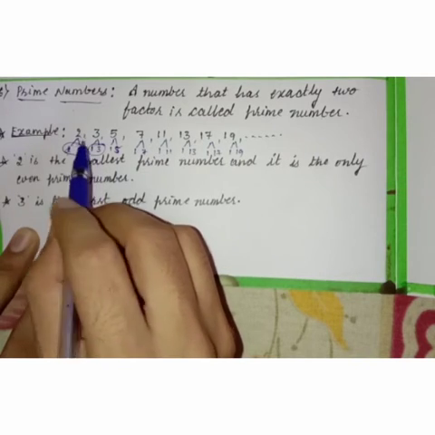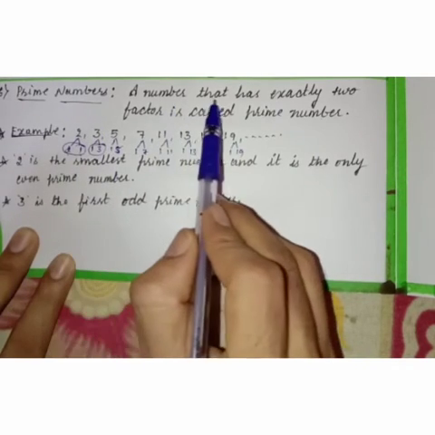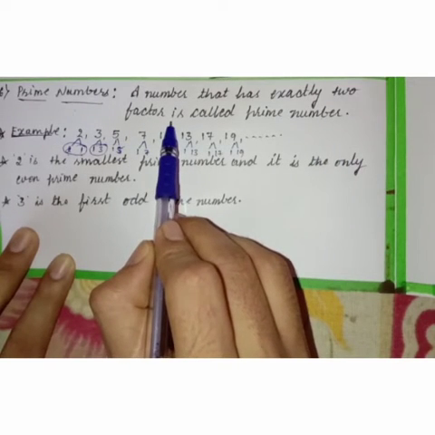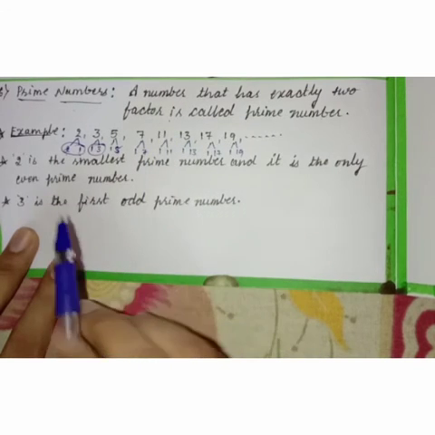Once again, I'll repeat. So prime numbers means a number that has exactly two factors, or only two factors, then the number is called a prime number. Got it, children?